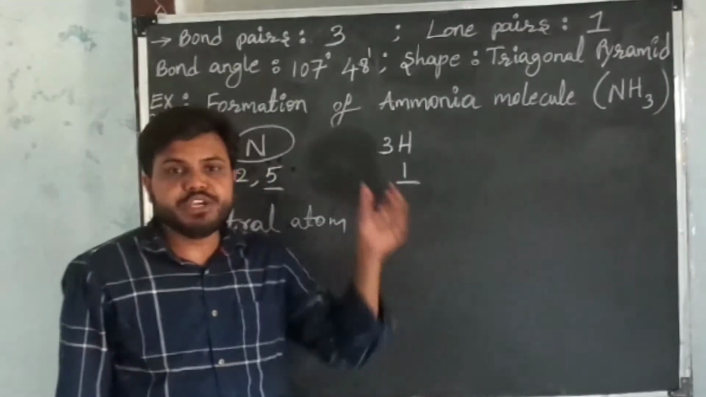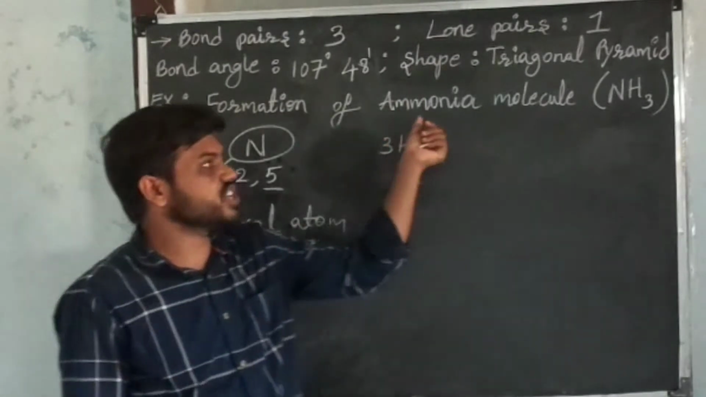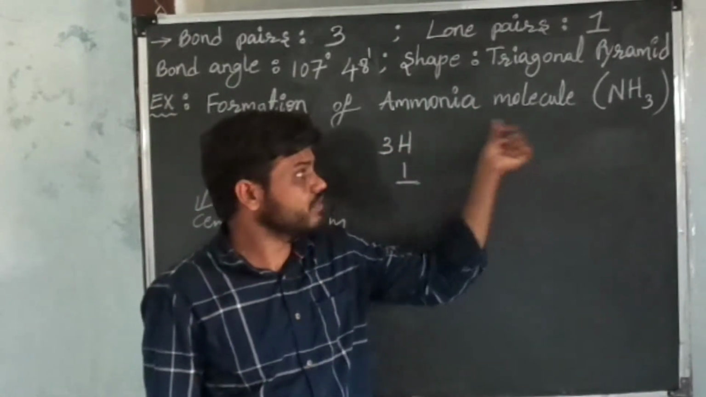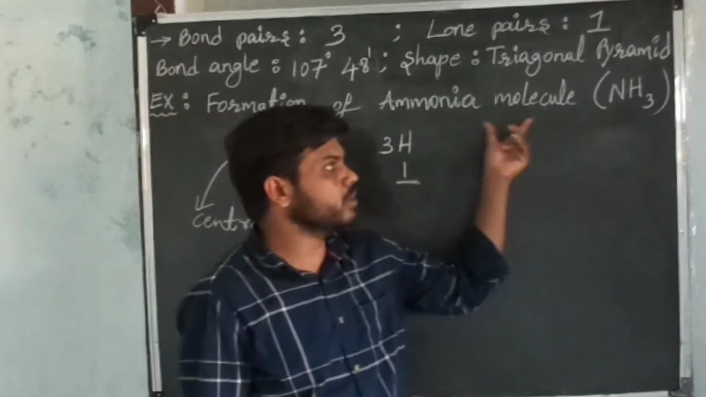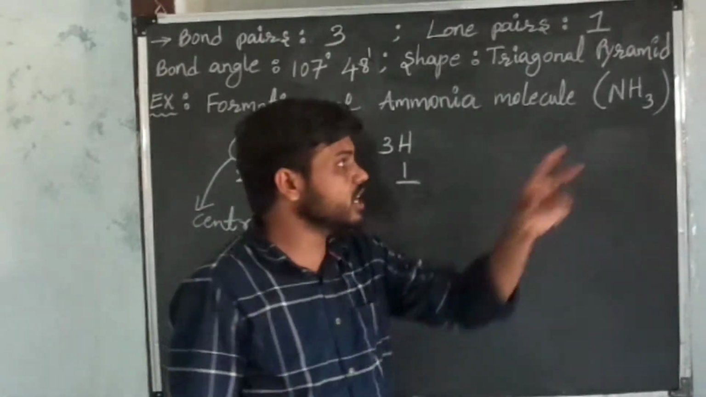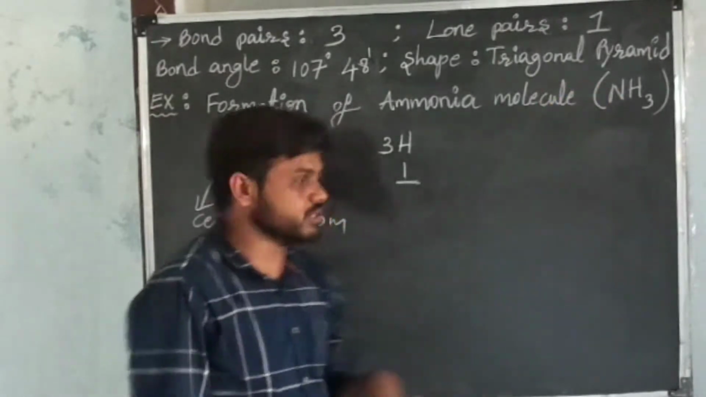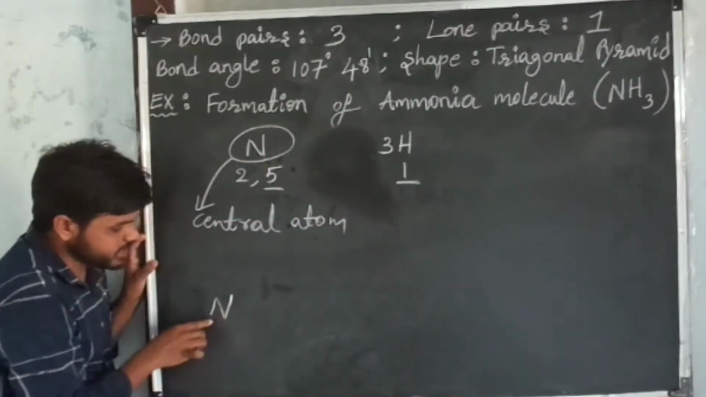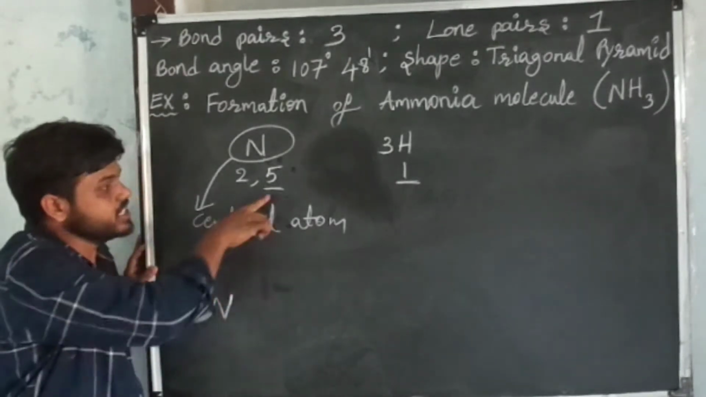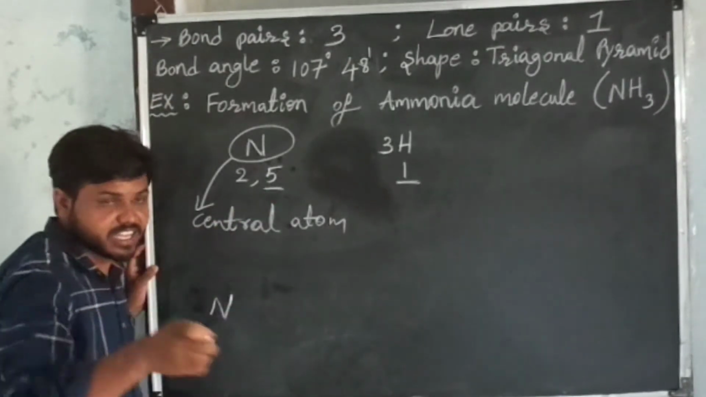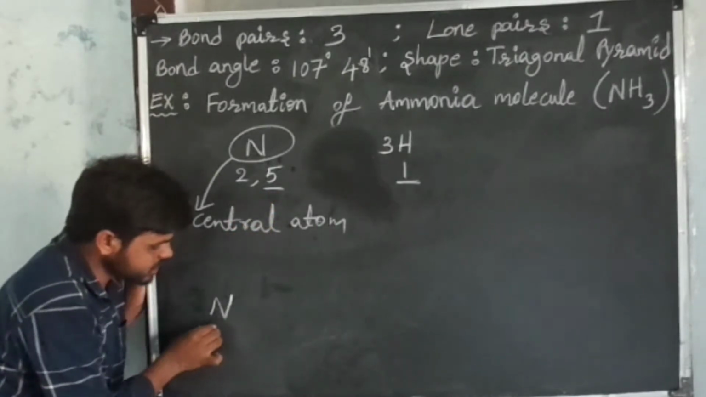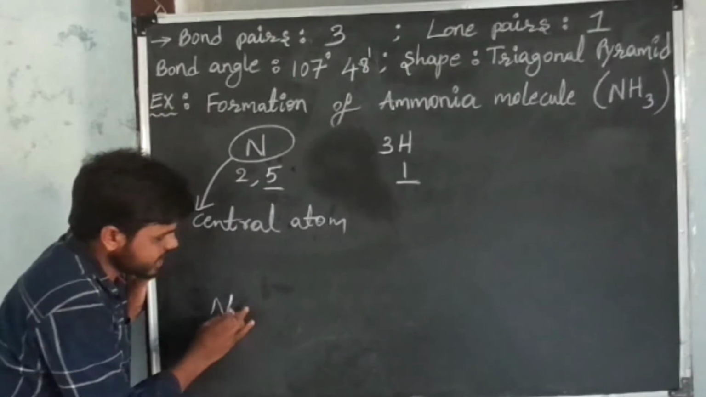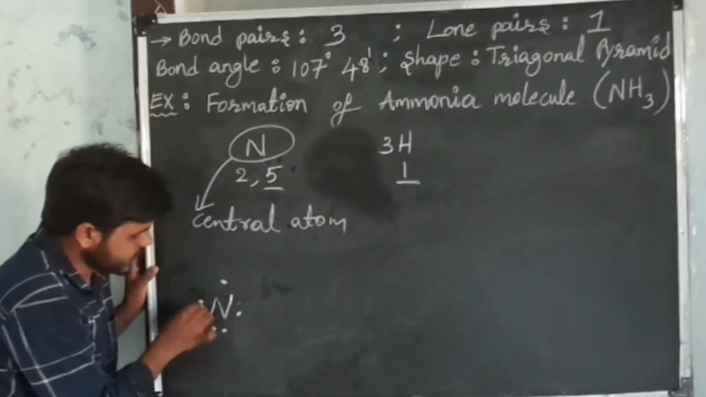Now, by using Lewis-dot symbols, we can draw the structure of the ammonia molecule. In this ammonia molecule, there are 4 atoms: one nitrogen atom and 3 hydrogen atoms. First, I write the symbol of the nitrogen atom. In this nitrogen atom, there are 5 valence electrons. I place these 5 valence electrons around the symbol of nitrogen atom.